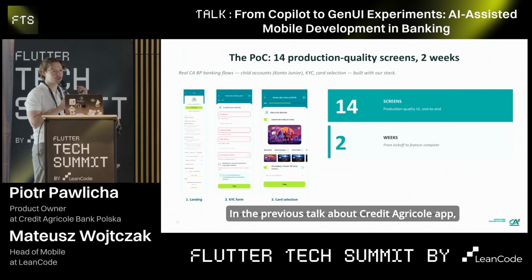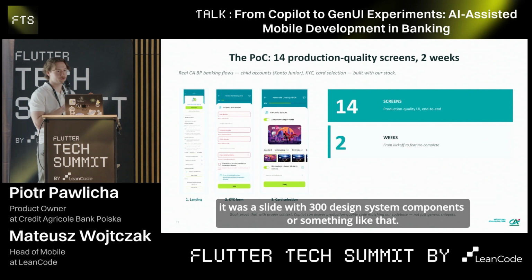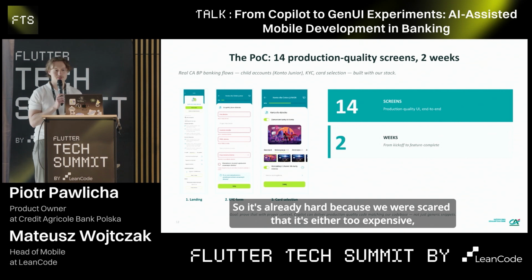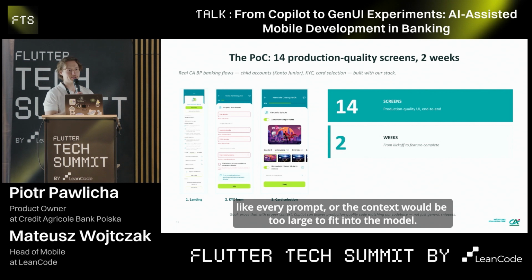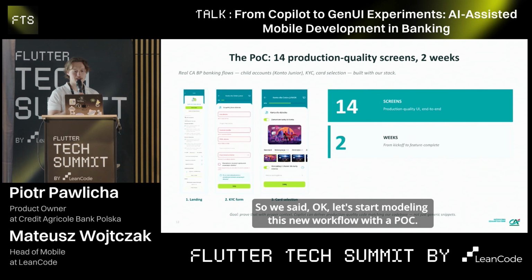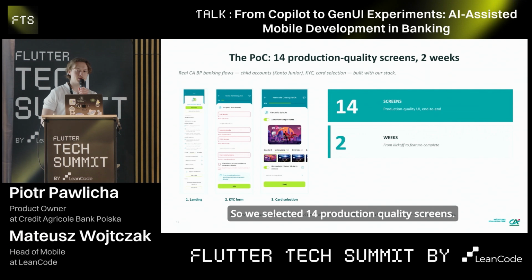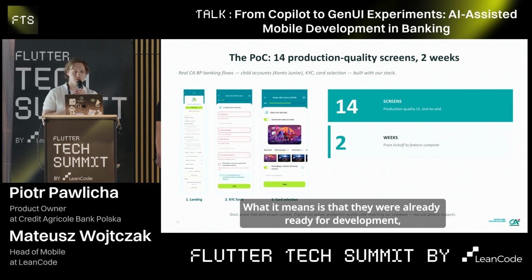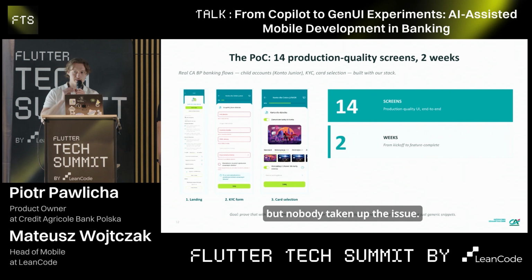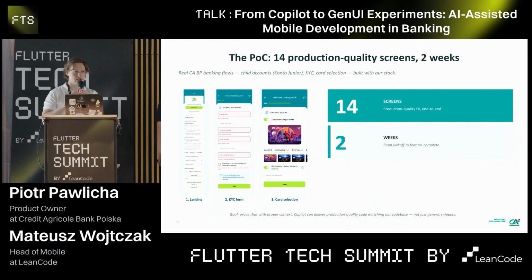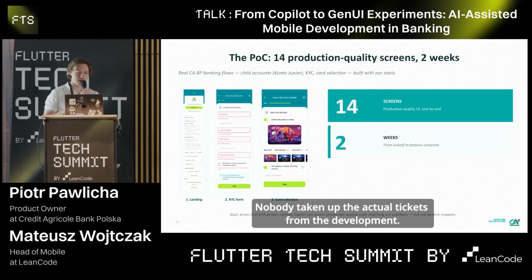Like in the previous talk about the Credit Agricole app, there was a slide with 300 design system components or something like that. So it's already hard, because we were scared that it's either too expensive, like every prompt, or the context would be too large to fit into the model. So we said, okay, let's start modeling this new workflow with a POC. So we selected 14 production quality screens. What it means is that they were already ready for development, but nobody had taken up the actual tickets from development.